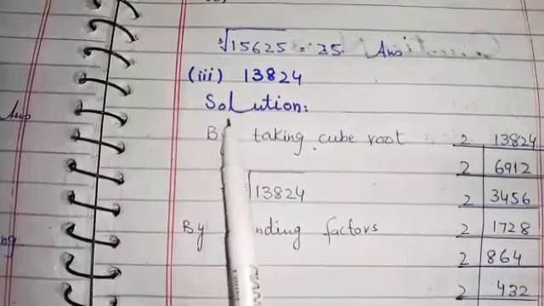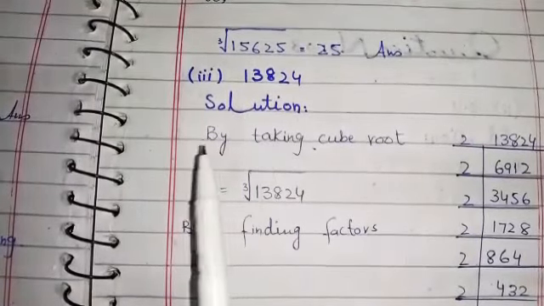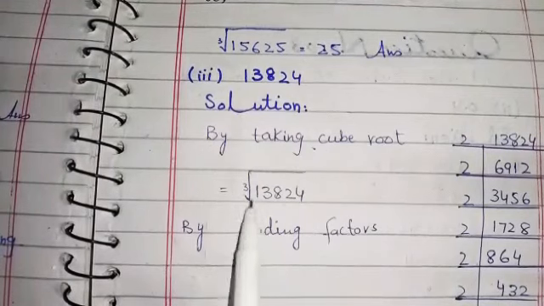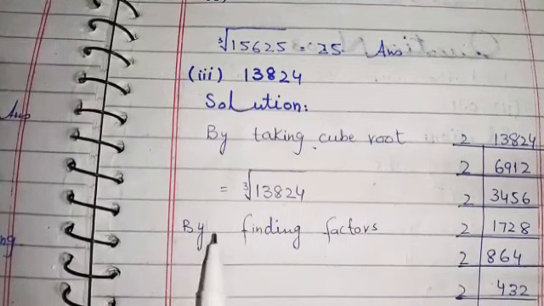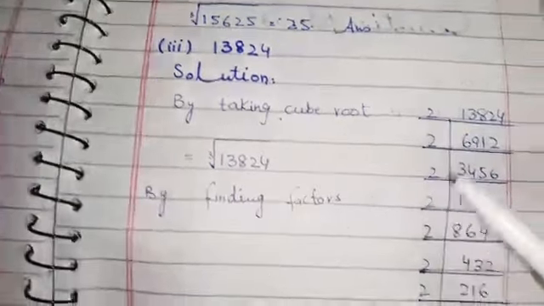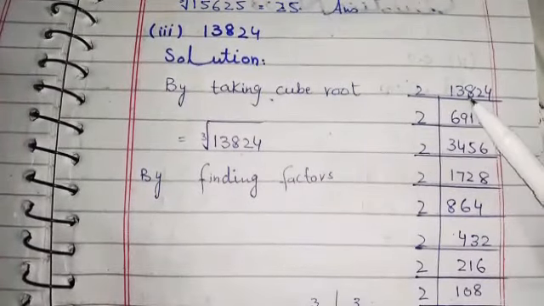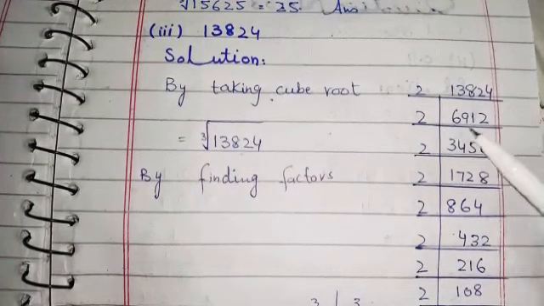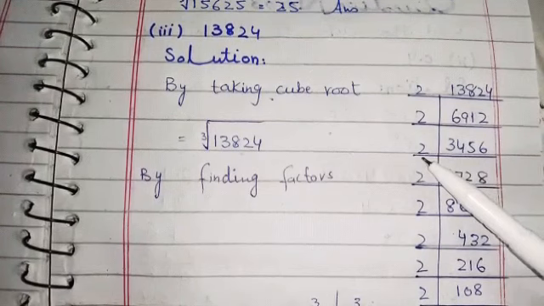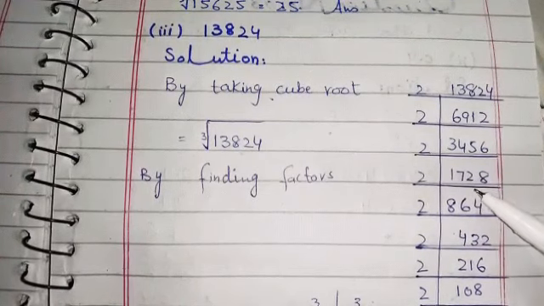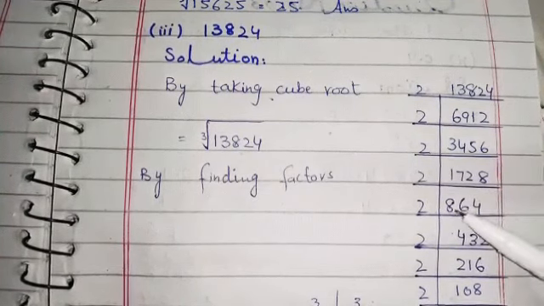Now students, here is our part 3, 13824. First we will write by taking the cube root of 13824. Now students, we will find out the factors of the number 13824. Here are the factors. When we divide 13824 with 2, we get 6912. When we divide it with 2, we get 3456. When we divide it with 2, we get 1728. When we divide 1728 with 2, we get 864.